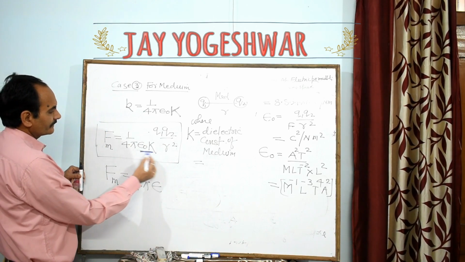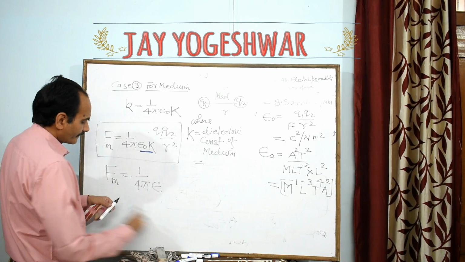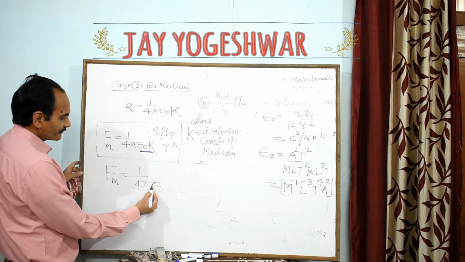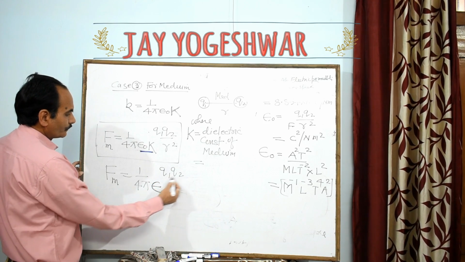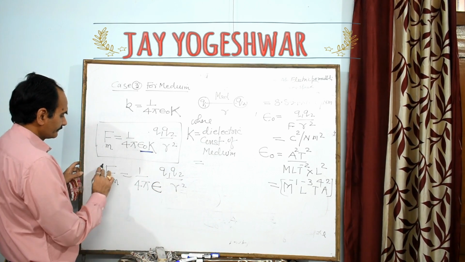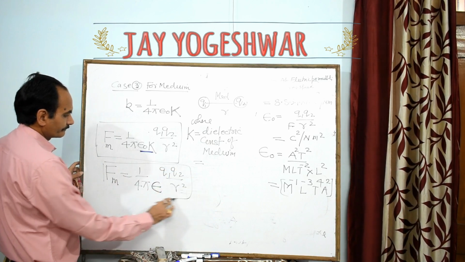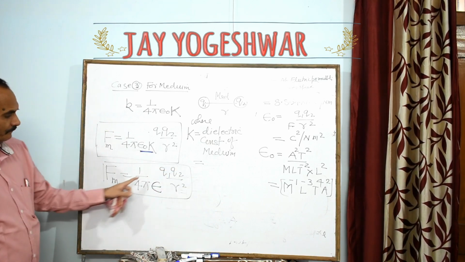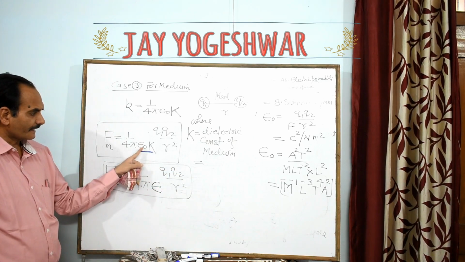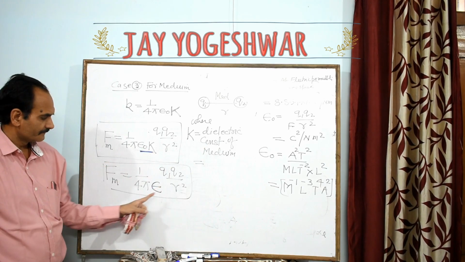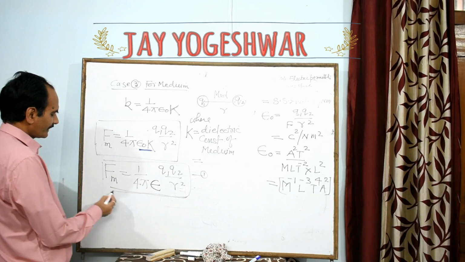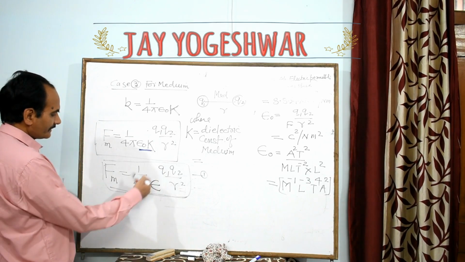Now in total we take this epsilon: 1 upon 4 pi epsilon Q1 Q2 upon R square, that is 1 upon 4 pi epsilon naught K. Capital K is the dielectric constant of the medium for the force between two charges placed in a medium.